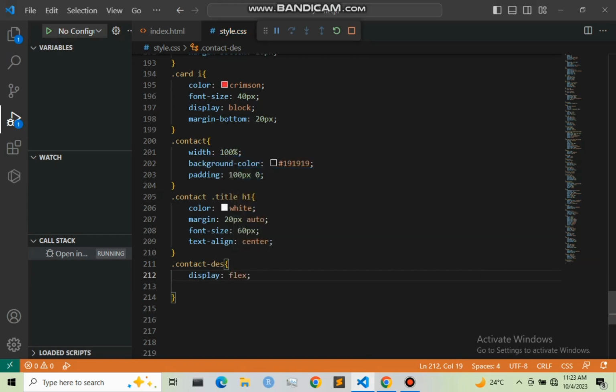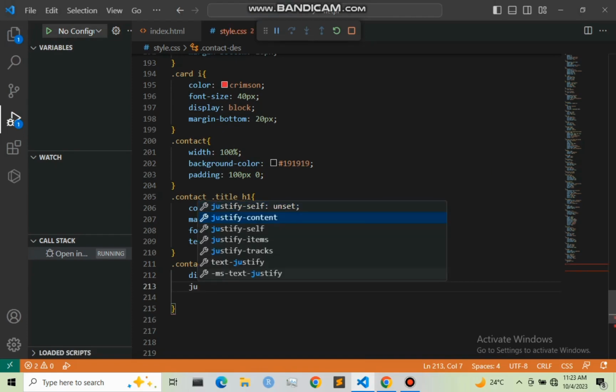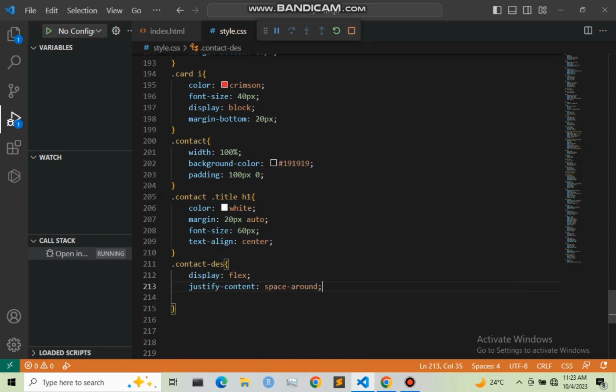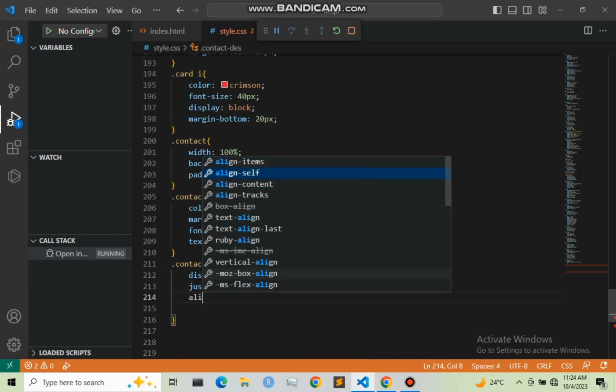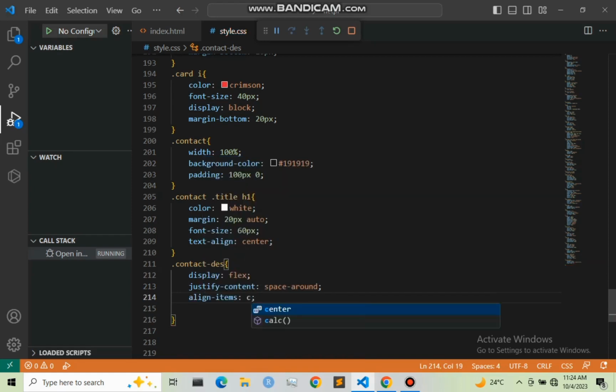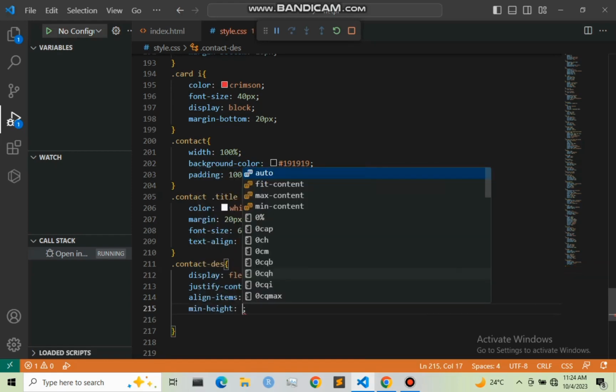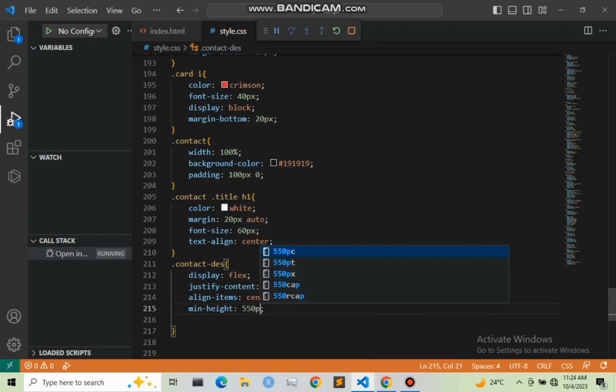Next, I'm going to say justify-content, space-around, and also align-items, I'm going to say center. And lastly, I can give it a minimum height to be, let's say, 550 pixel. So let me save this and refresh our web page.